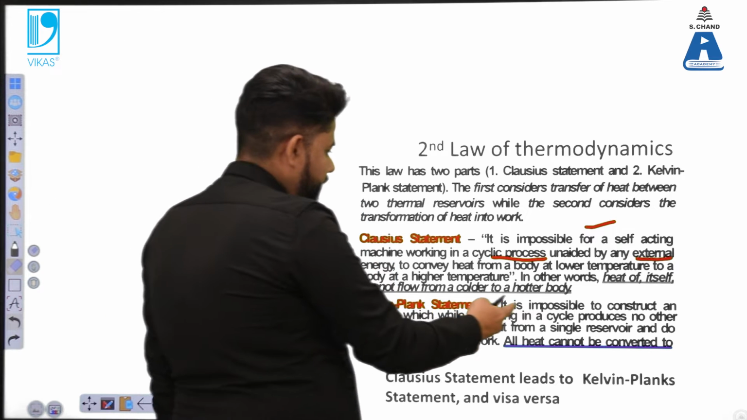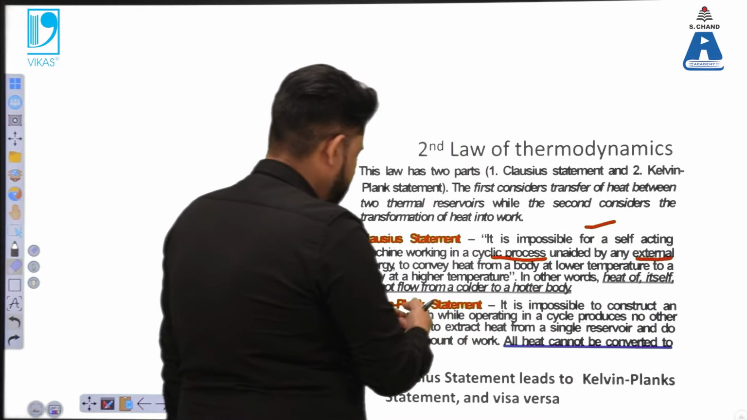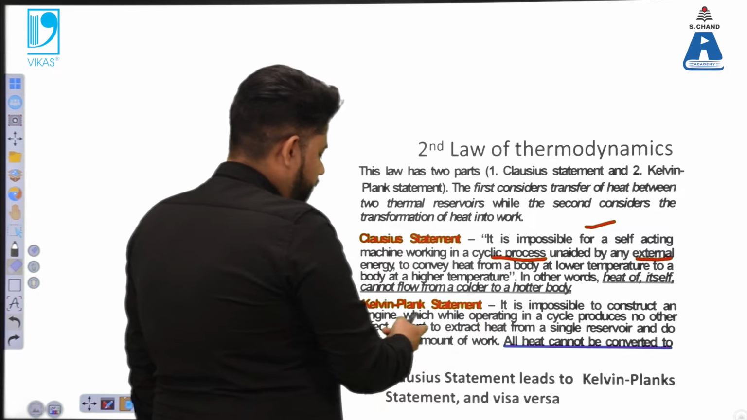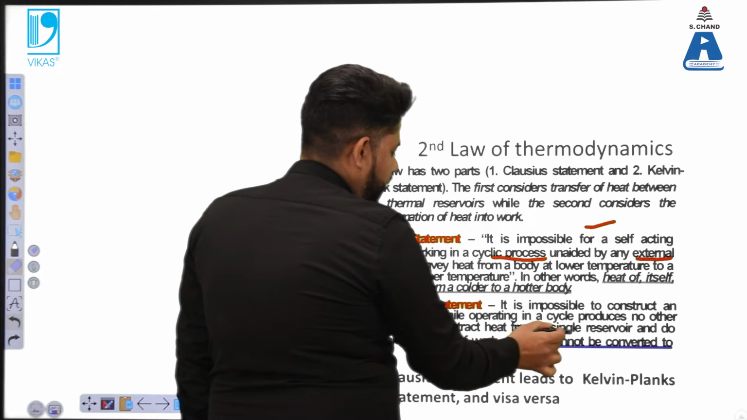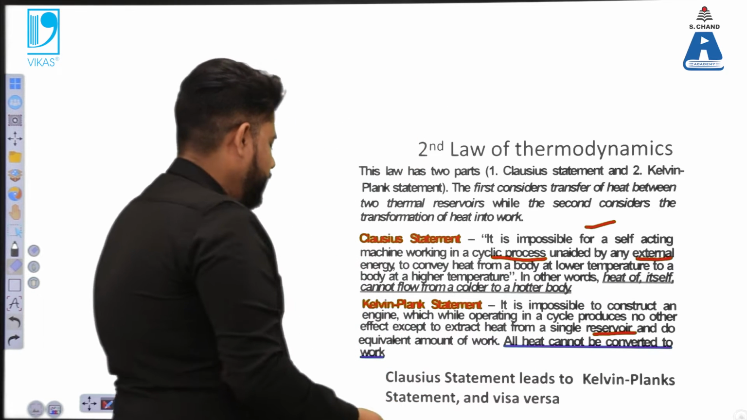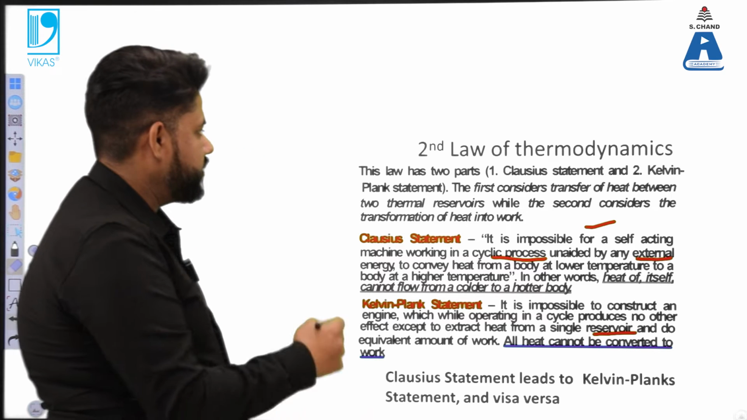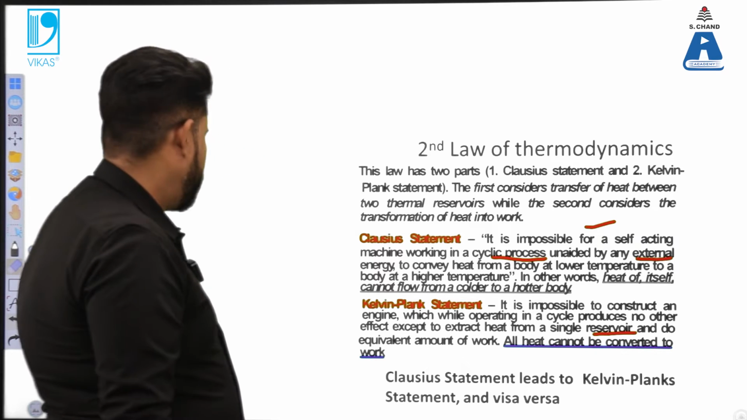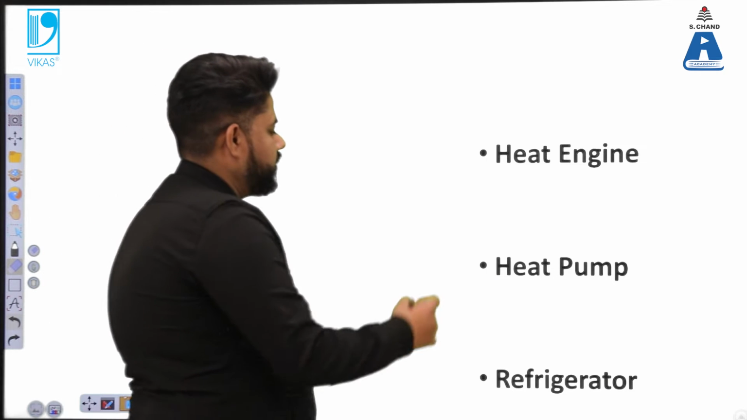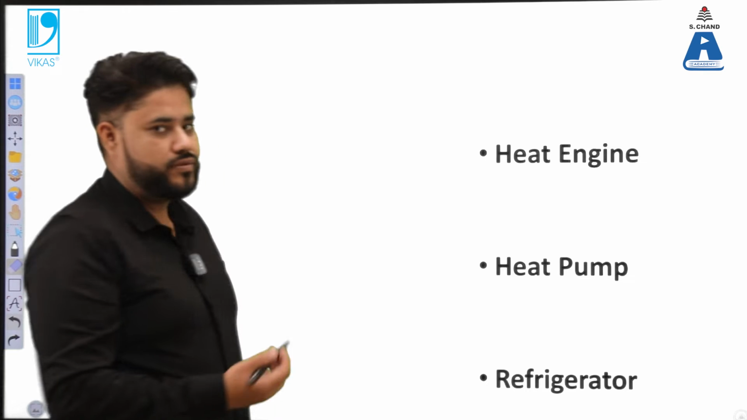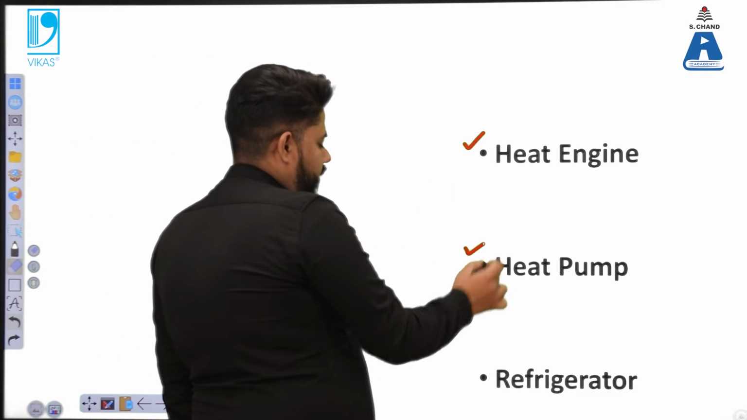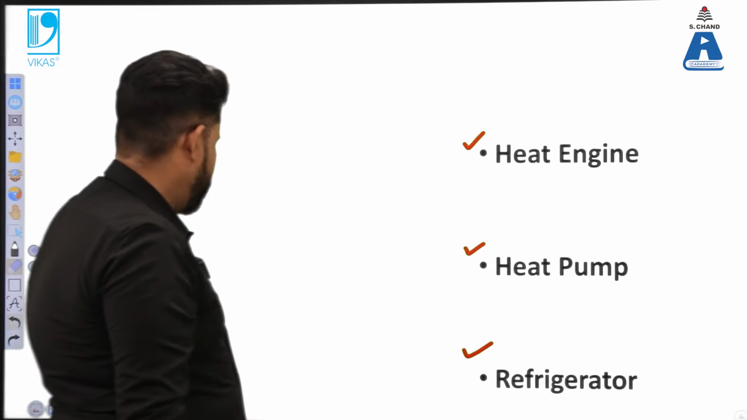And Kelvin-Planck statement says that it is impossible to construct an engine which operates in a cycle that produces no other effect other than extraction of heat from the single reservoir. That means all the heat cannot be converted into the work. This is the second law of thermodynamics collectively. So we have three cases which are associated. Number one, heat engine, then the second is heat pump, and the third one is the refrigerator.